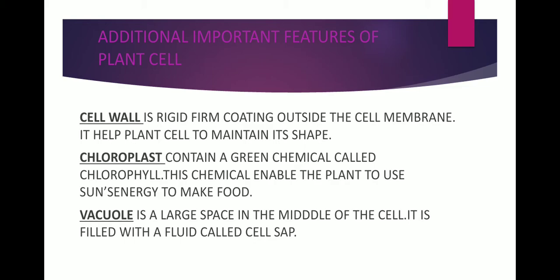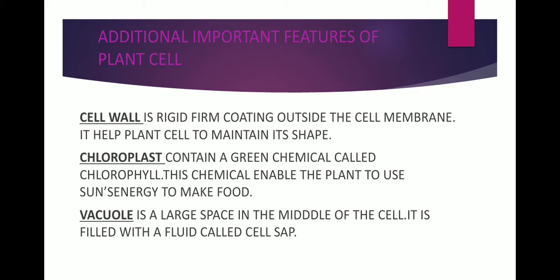Next is chloroplast. It has a green chemical present in it that is called chlorophyll. By using chlorophyll, plants synthesize their food by the process of photosynthesis. It is the chemical that enables the plant to use the sun's energy to make food. So chlorophyll is that particular chemical, you can say, present in the plant which absorbs the sunlight and converts it into food.